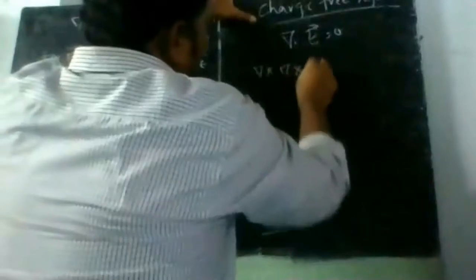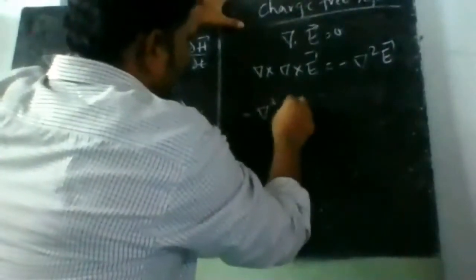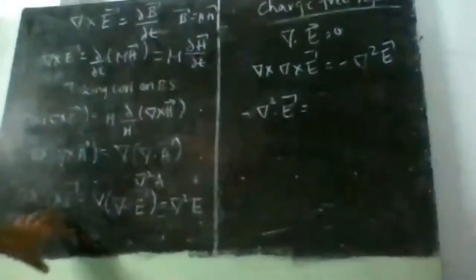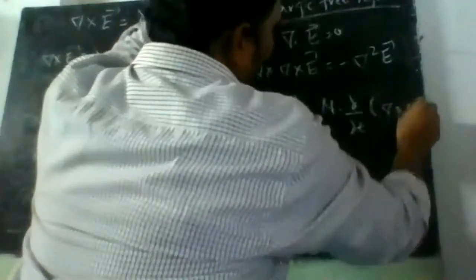Therefore the divergence is 0, so we get this term as 0. That means for this case, del cross del cross E bar can be made equal to minus del square E bar. Now substituting that in this particular term, we get minus del square E bar is equal to minus mu into dou by dou t of del cross H bar.